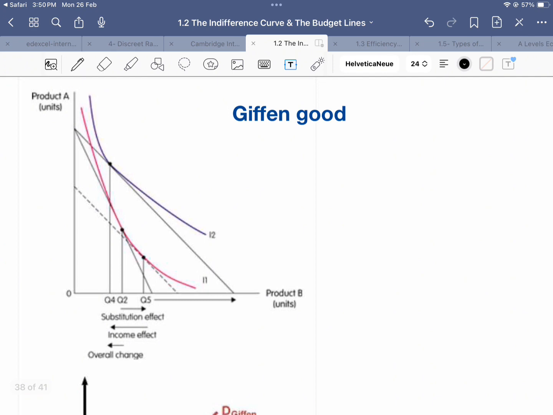If the price of rice goes up, the real income of a poor family significantly reduces. Therefore, with the reduction in disposable income, that family is going to buy less meat, and to compensate for less meat, they are going to buy rice so that they can gain enough calories.